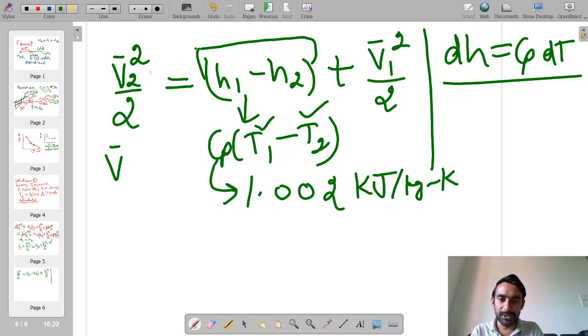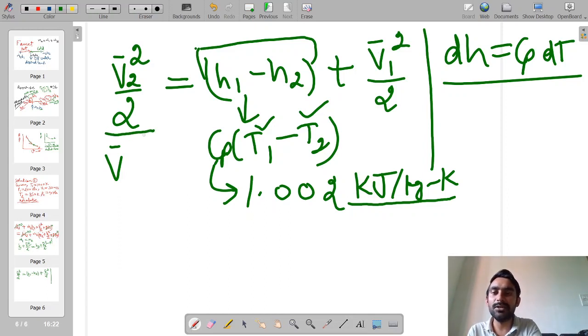Now, whenever I use the value of Cp, I use it in kilojoule per kg Kelvin, and my values of velocities are in meter per second.